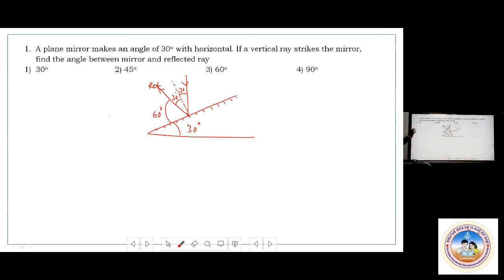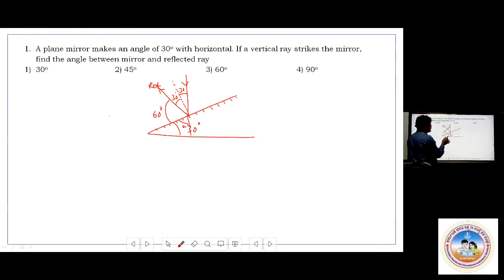Come on, observe this once again. A plane mirror makes an angle of 30 degree with horizontal. If a vertical ray strikes the mirror, find the angle between mirror and the reflected ray. Here the thing is, vertical it is falling. What should be the angle of incidence? That you should have an idea. This is 30 degree, this is vertical. This will be 90 and this is 60 degree.